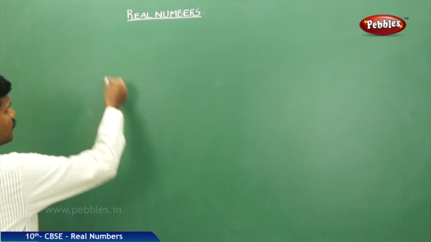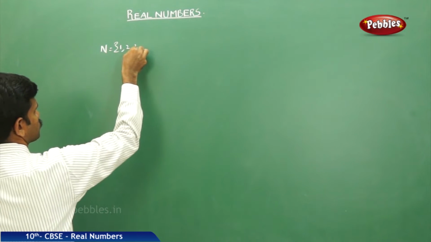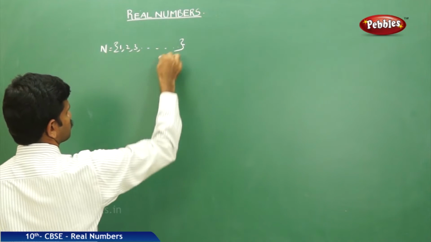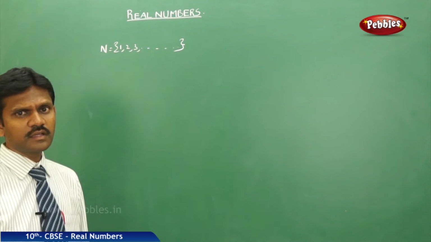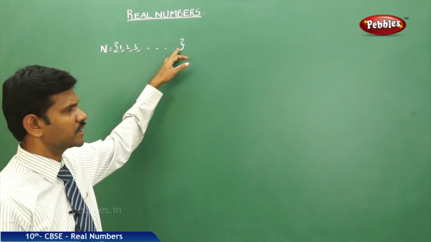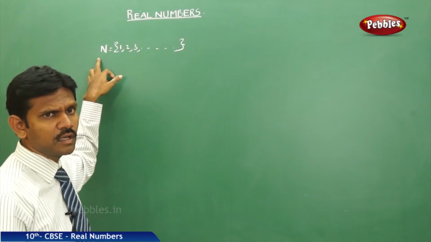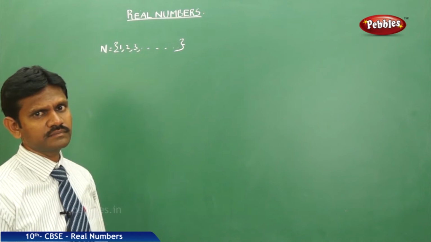That is, N is equal to the set of 1, 2, 3 and so on. In the set of natural numbers, the least number is 1 and the highest number we cannot define, and the set of natural numbers is denoted with capital N.